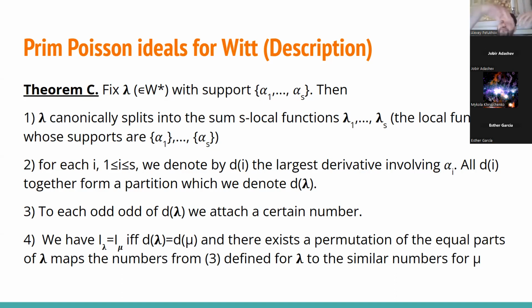Then this partition will define the same primitive ideal, and if at least for one type of part we have that these multisets are different, then the resulting primitive ideals will be different. And these numbers, here I would like to mention that this number should be non-zero if we consider parts of size 1, and they can be everything including 0 for all other odd positive integers. This is just some formal theorem. Let me try to explain to you what it means.